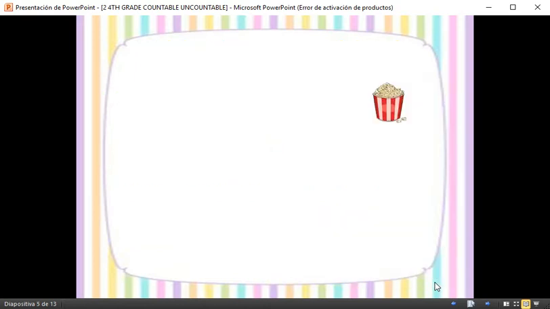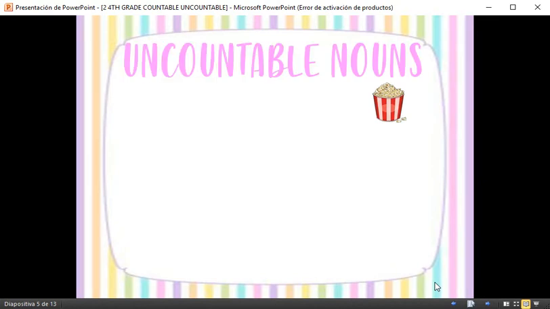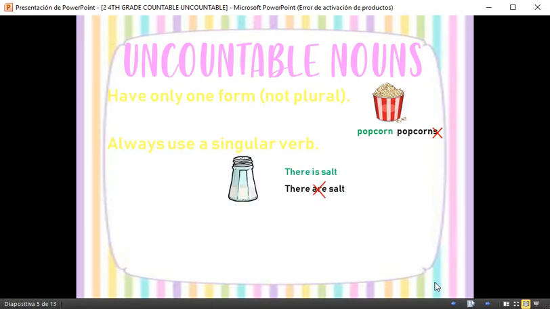Now let's go with the uncountable nouns and their characteristics. One characteristic is uncountable nouns have only one form, and this is not plural. Example, it's correct to say popcorn, but it's not correct to say popcorns. Another characteristic, always use a singular verb. For example, it's possible to say there is salt, but it's not possible to say there are salt. That's incorrect, okay?